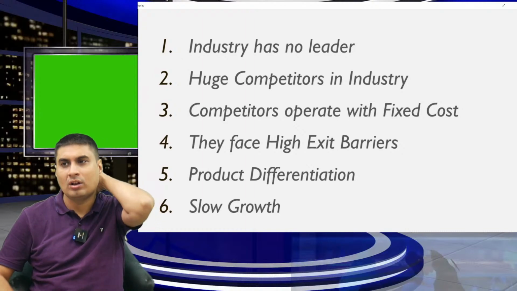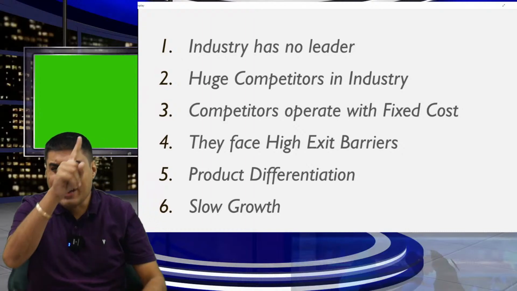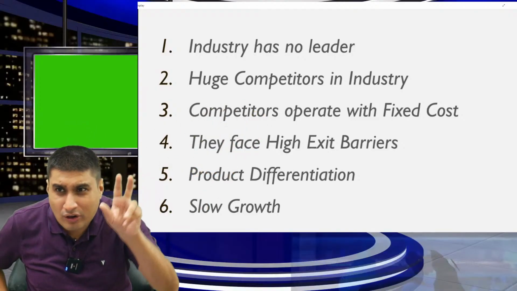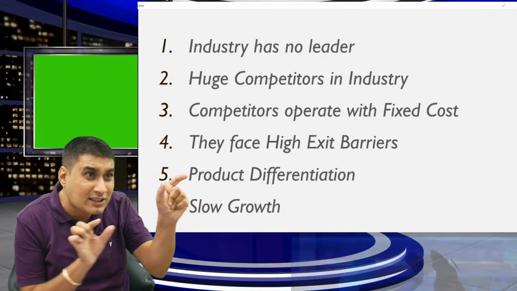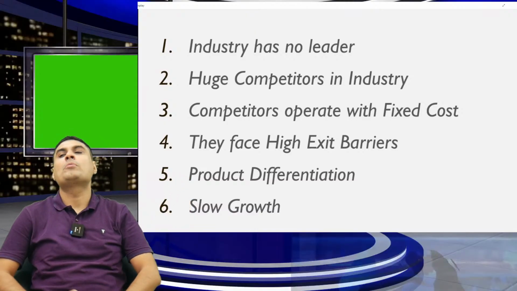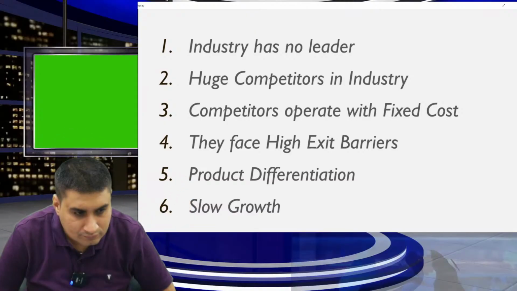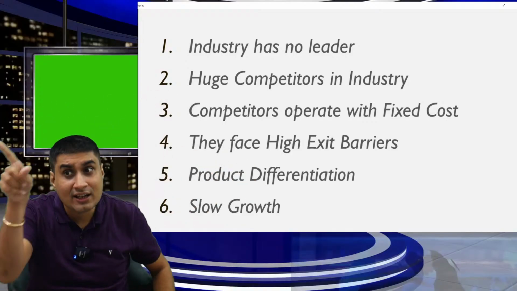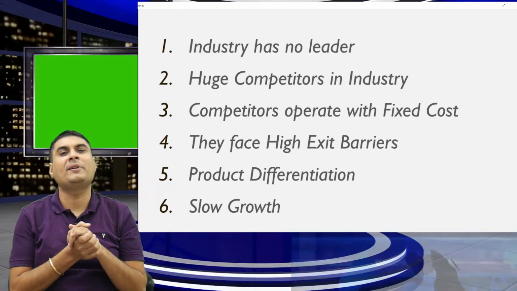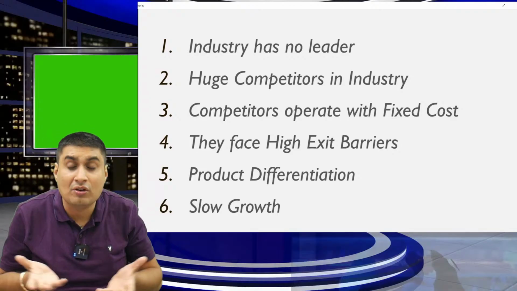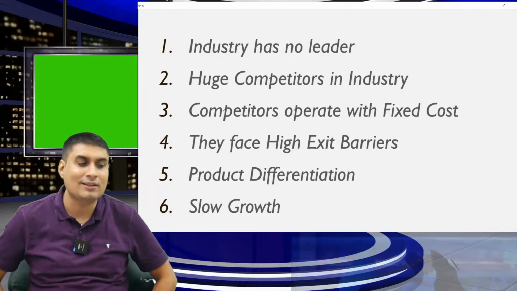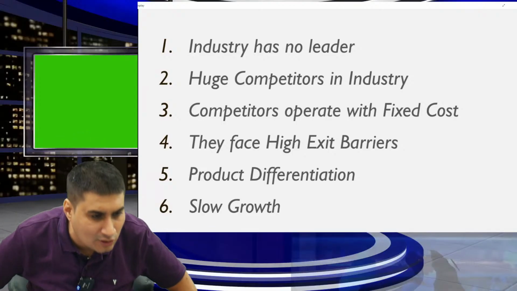Tell me, when is rivalry more? Very simple. Industry has no leader, which means there are a lot of competitors. Fixed cost, exit barrier. Product differentiation, slow growth. One last time. When is rivalry more? Industry has no leader, meaning a lot of competitors. Fixed cost, I cannot leave. Fixed cost, exit barrier. Product differentiation, slow growth.